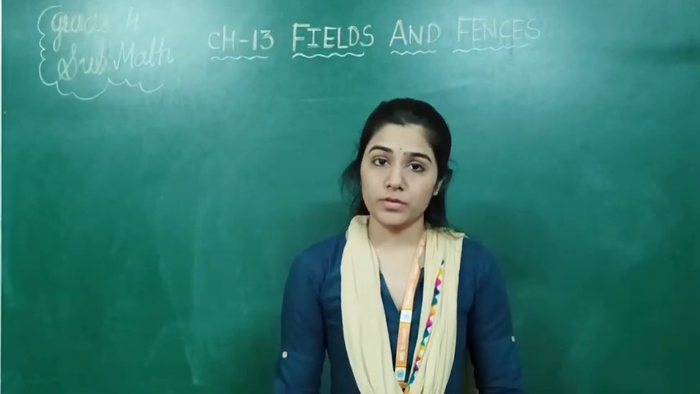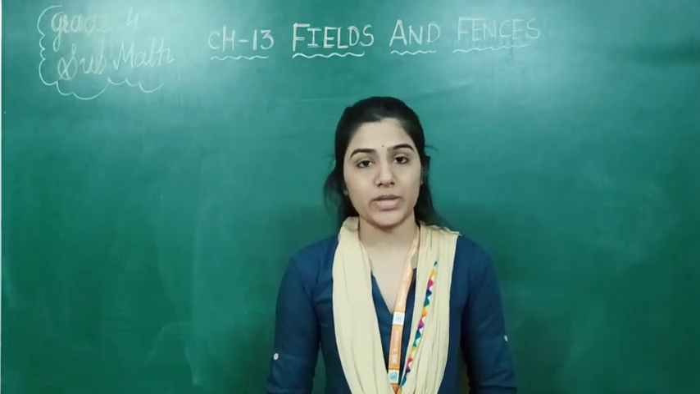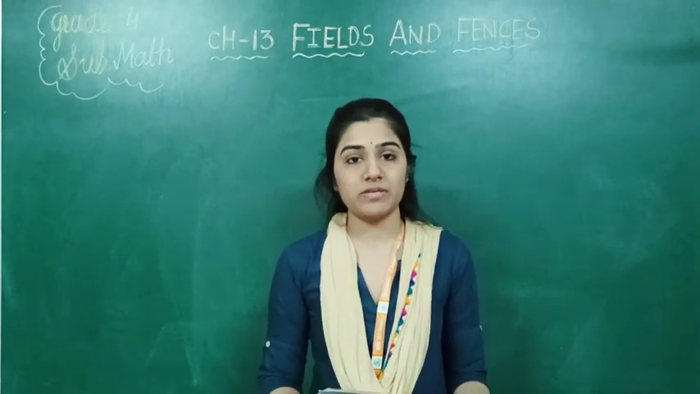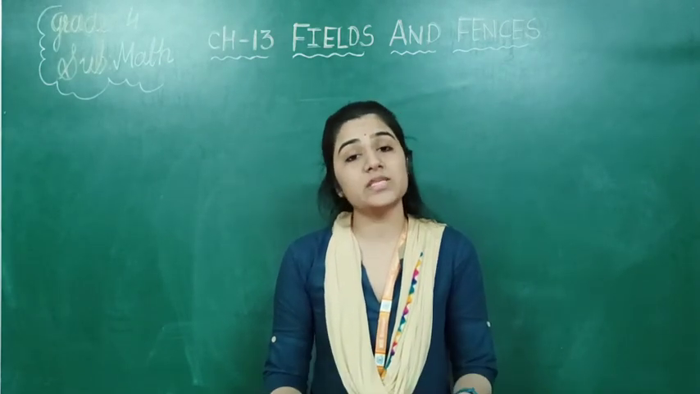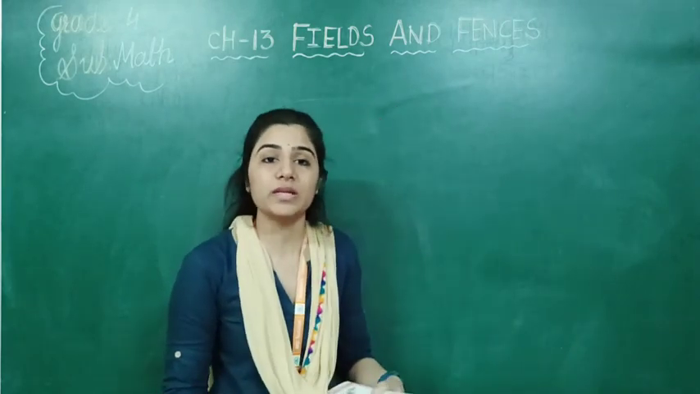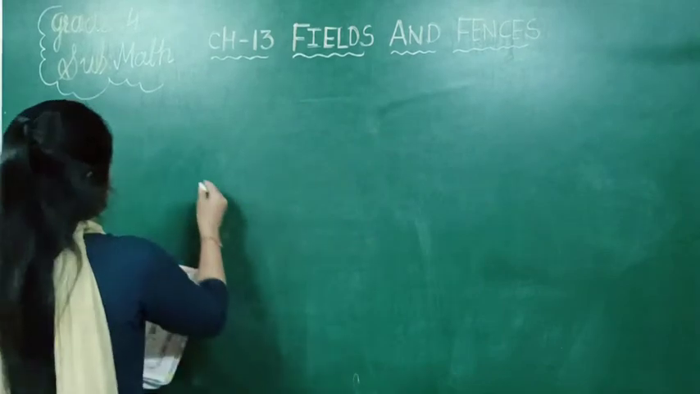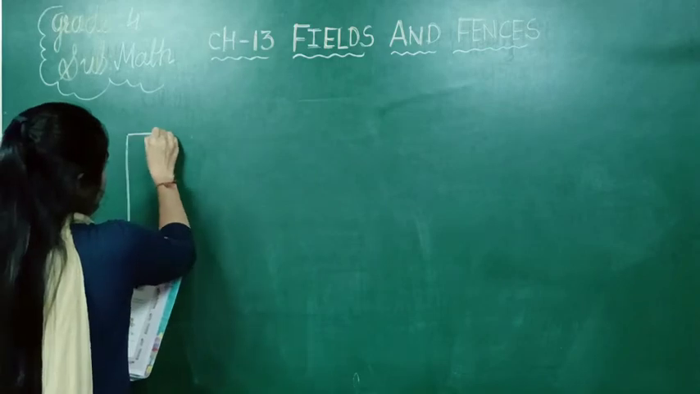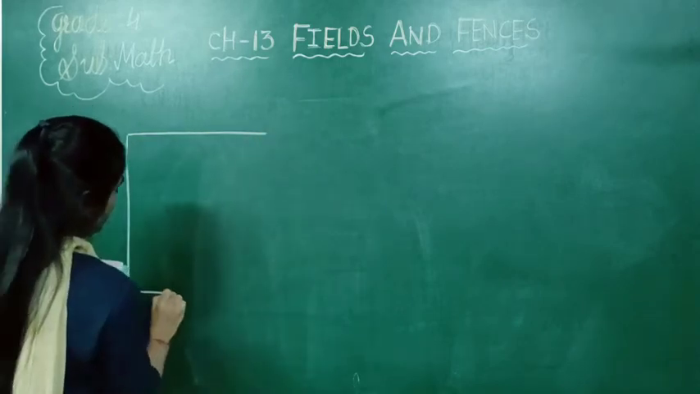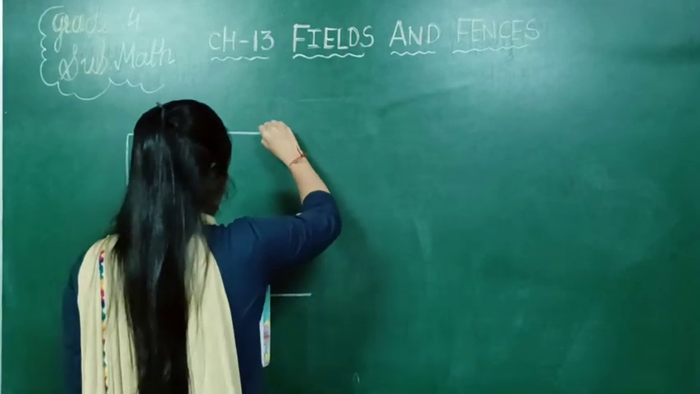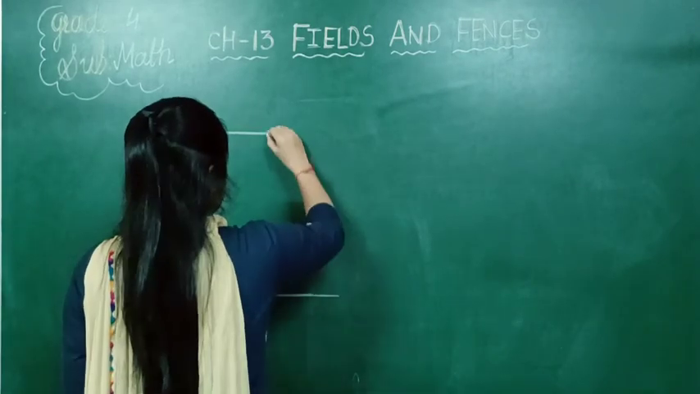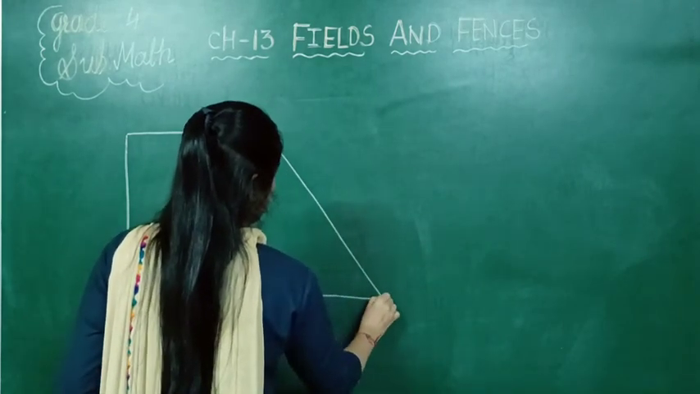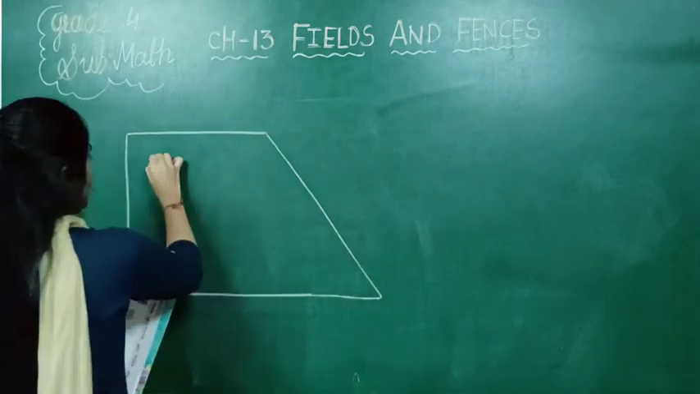One story is given in our textbook, so first of all I am explaining that story. Rahmat is a farmer, means one farmer named Rahmat is given. He grows wheat in his field, means he has grown wheat in his field, and I am drawing that field here. This kind of field is given in your book, right?